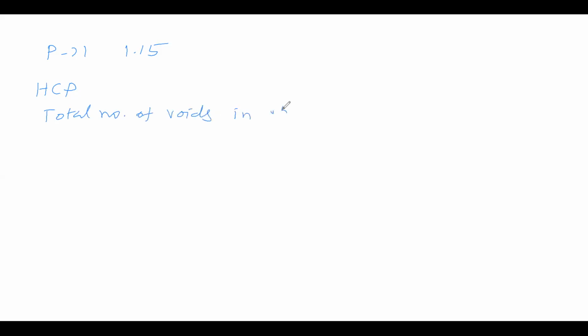in 0.5 mole of compound. And how many tetrahedral voids are there? That is the question. So in this question, the compound is forming HCP. The compound is 0.5 mole. In this 0.5 mole, what is the total number of voids and how many tetrahedral voids? That is the question.